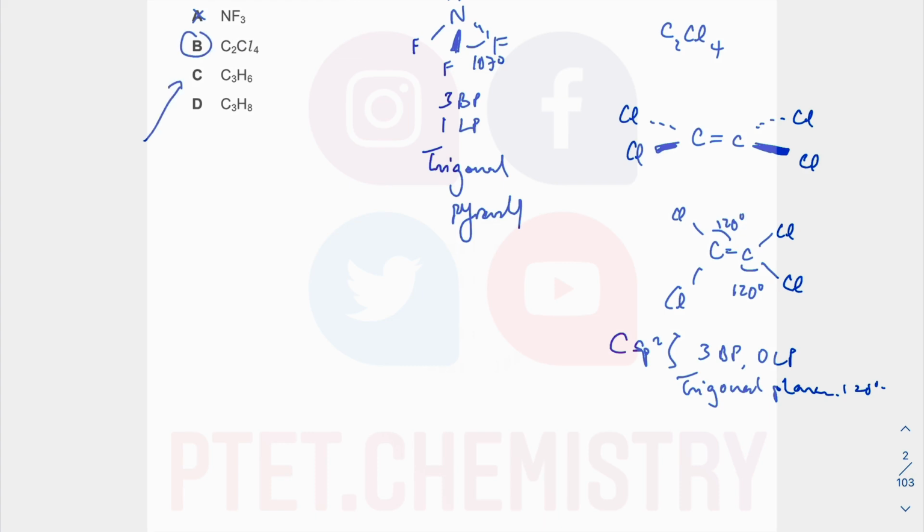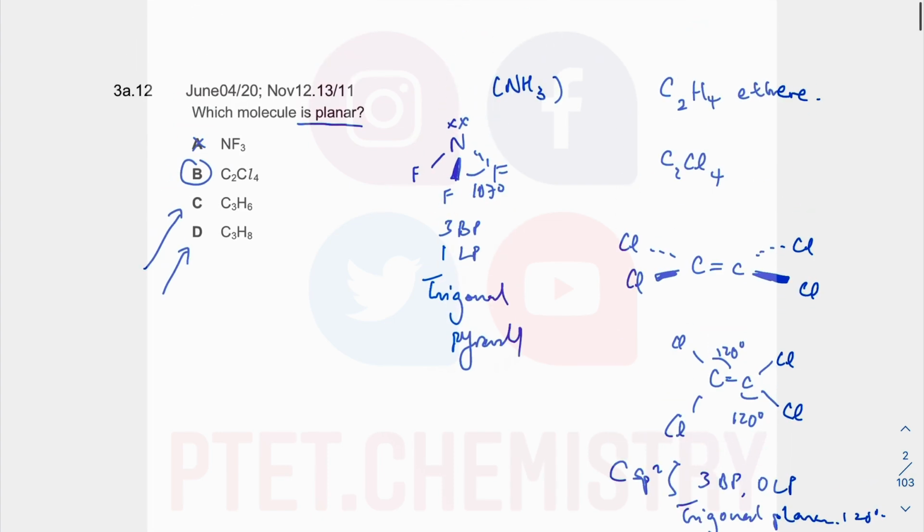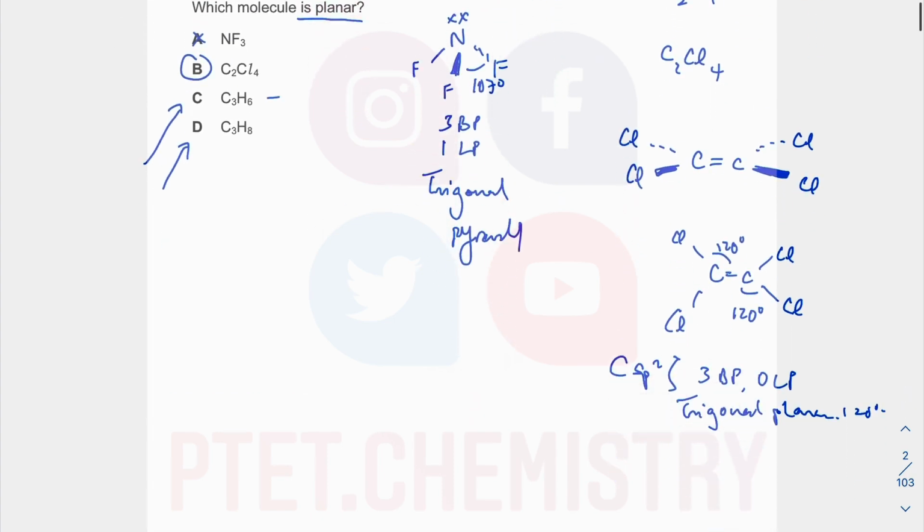When you look at C3H6 and C3H8, okay, so you might think that this is an alkene. You might think that they follow the same thing, but when you look at the alkene, you will have realized that there's only one double bond. So there is a C3H6.